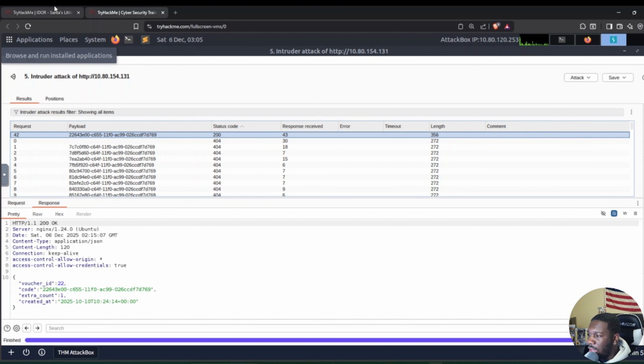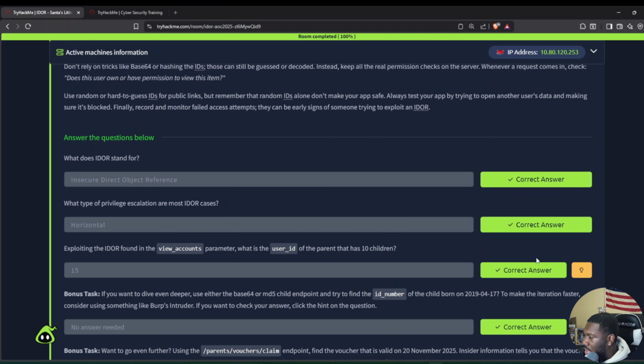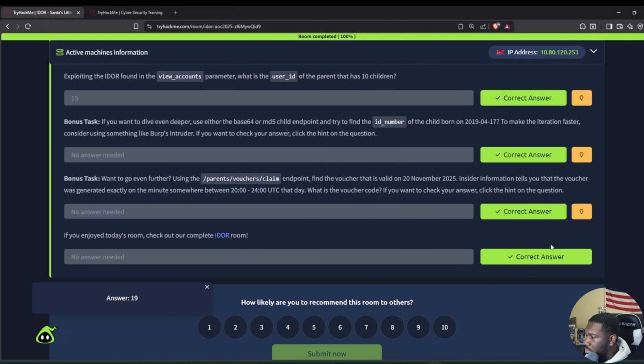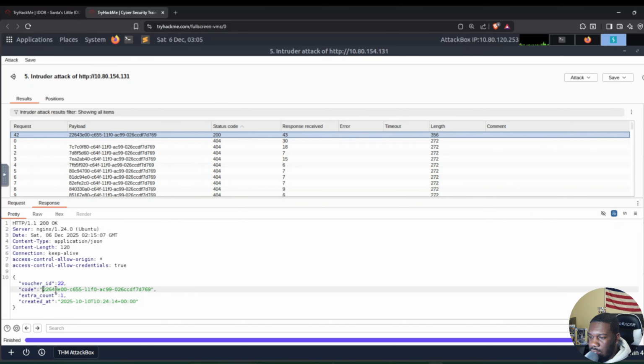So let's go back to our hint, and then let's click this to see if it matches. Sorry, that's the wrong one. 2264300, and that is exactly what our code is. So we got the code, guys.